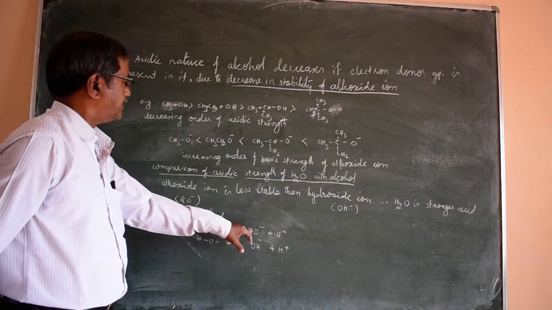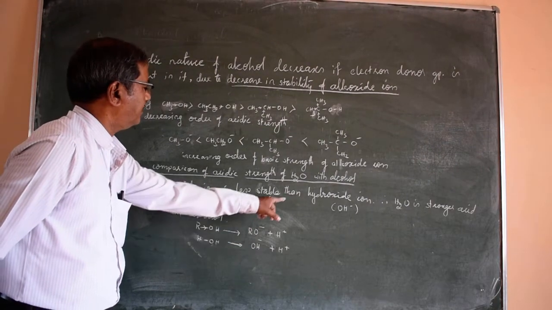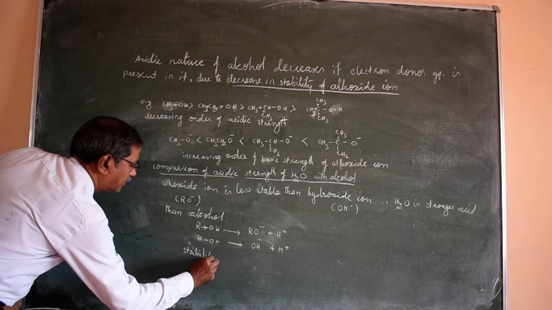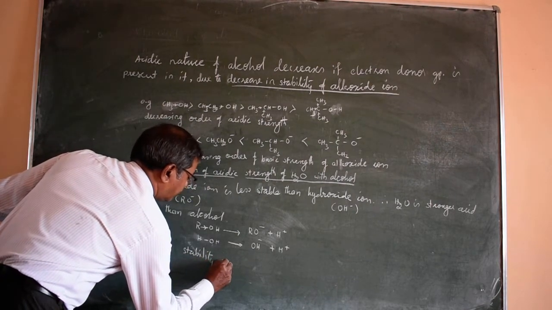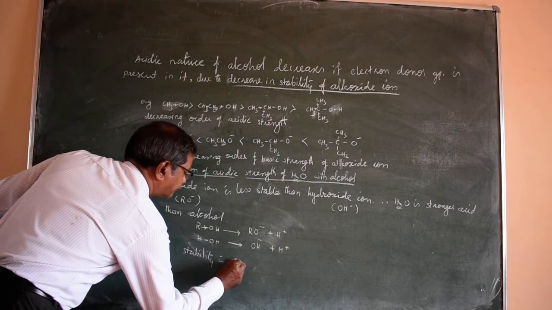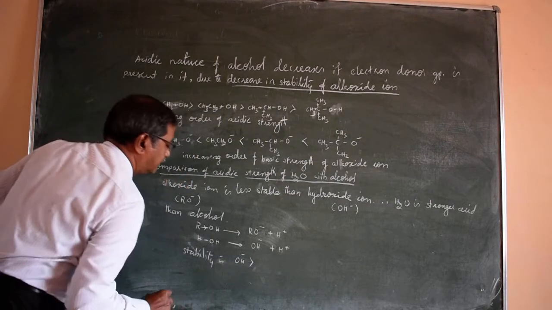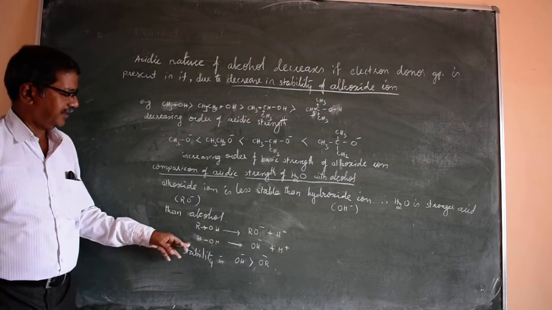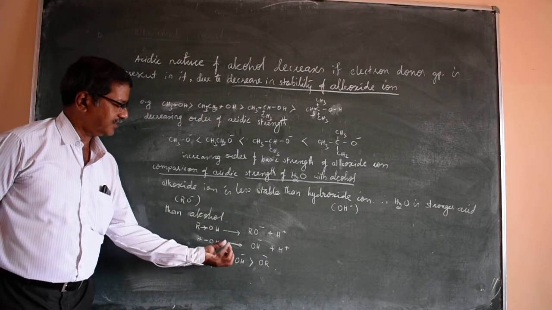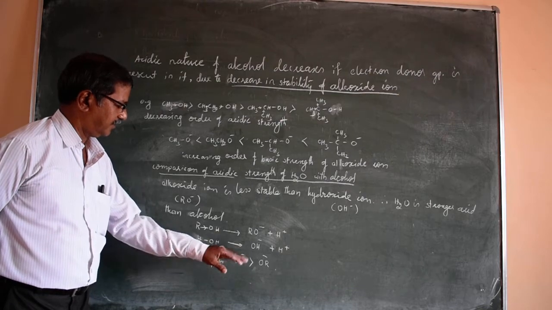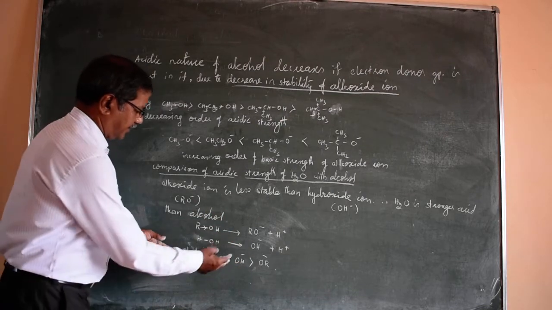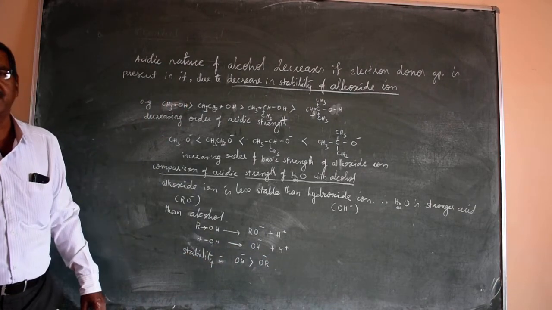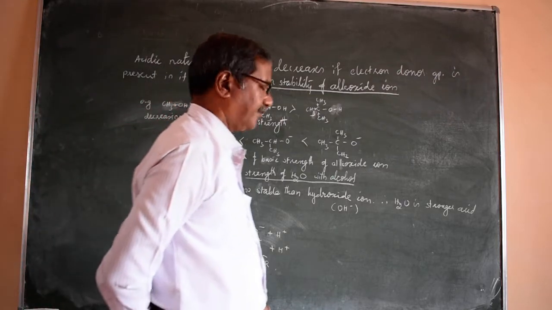So the alkoxide ion is less stable compared to the hydroxide ion. The stability of OH minus is greater than OR minus. If the stability of the alkoxide or hydroxide ion is greater, then that becomes more acidic. So the stability of OH minus is greater compared to OR minus. Therefore, water is a stronger acid compared to alcohol.